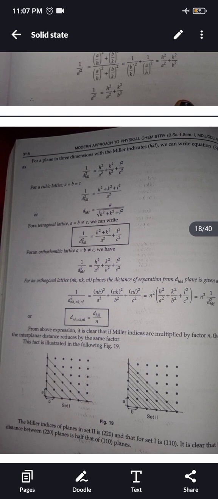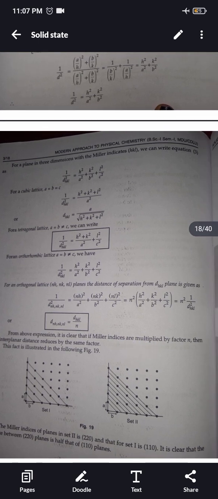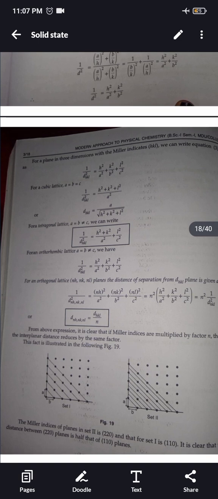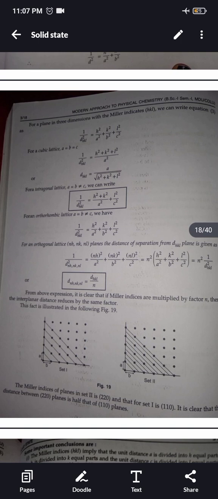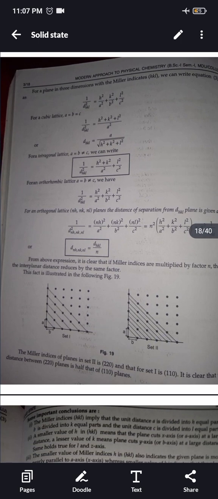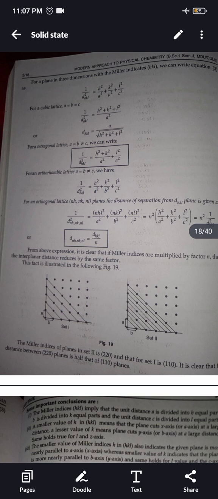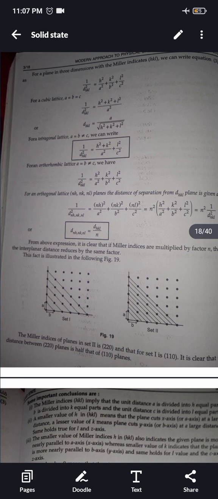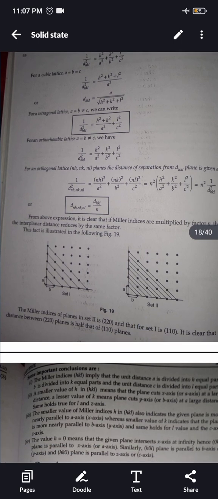From the above expression, it is clear that if Miller indices are multiplied by a factor n, then the interplanar distance reduces by the same factor. This fact is illustrated in the following figure, figure 19, set 1 and set 2. The Miller indices of planes in set 2 is 220 and that of set 1 is 110. It is clear that the distance between 220 planes is half that of 110 planes.